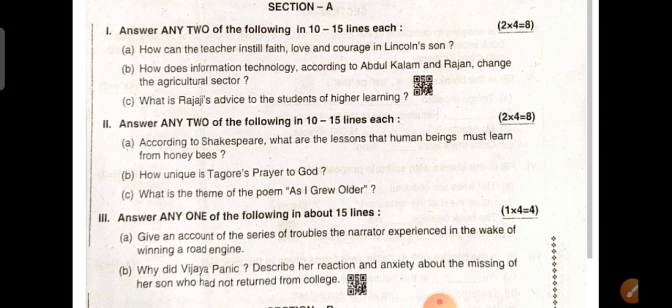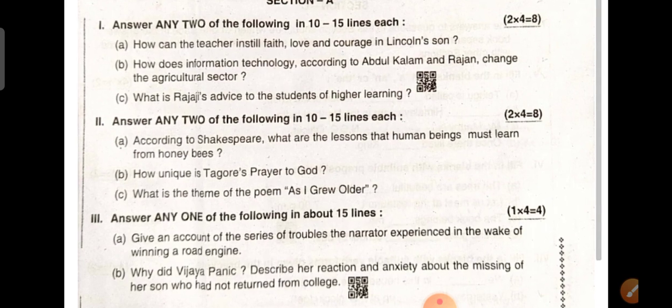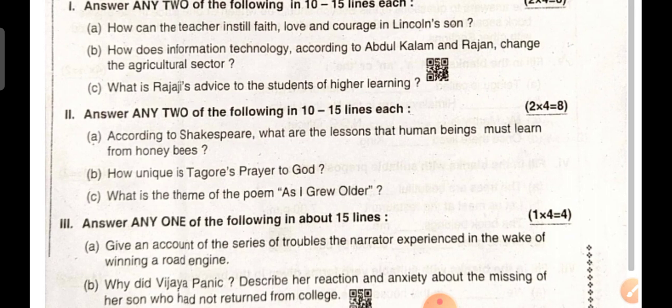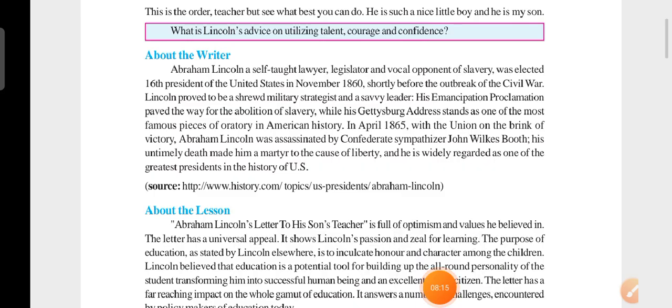So these are the questions I will show. If you want, I will give the notes for prose, poetry, extensive reading also. First I will give the bit 1 answer. Okay, Abraham Lincoln. If you want you can go through these notes also. The first section A, first bit prose, first answer regarding the question like a letter to his son's teacher written by Abraham Lincoln. So this is about the first, you have to write about the writer and about the lesson. I don't have enough time. If you want you can copy these notes also.